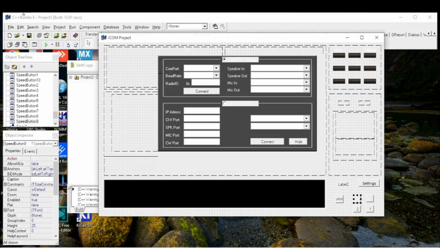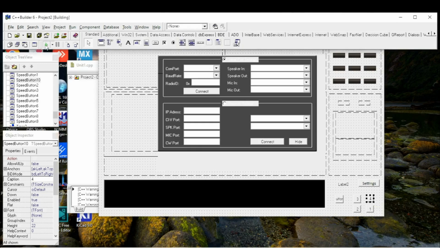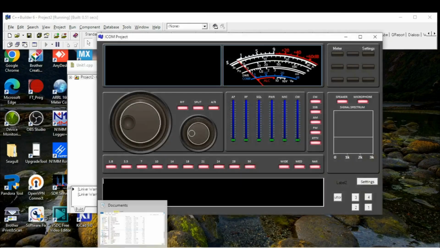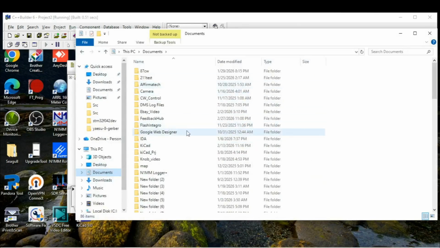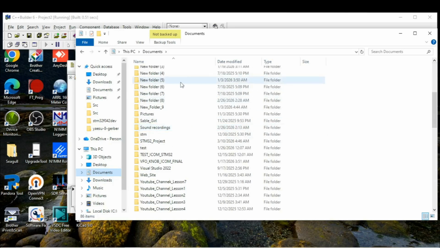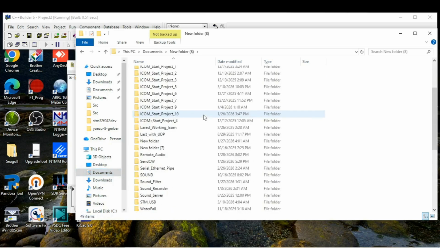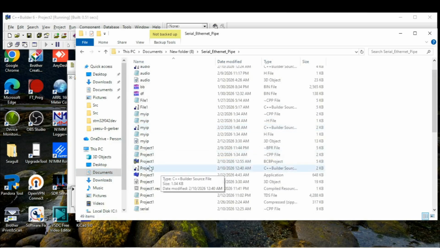So let's rename 2 buttons to run the speaker from the network. Last time we did 1 and 2 to start CIV, and 3 and 4 to start the speaker. But in any case, we have to press button 1, which has the socket initialize function. So let's run our program.